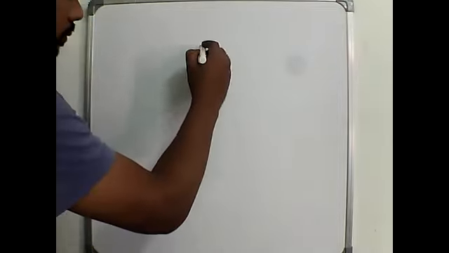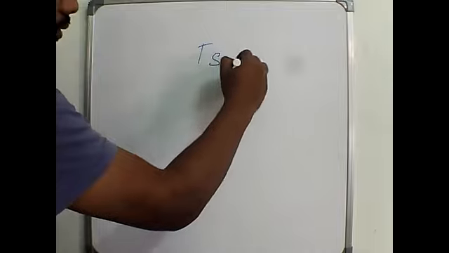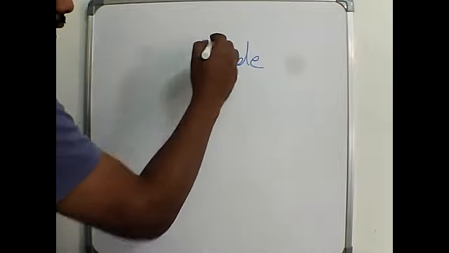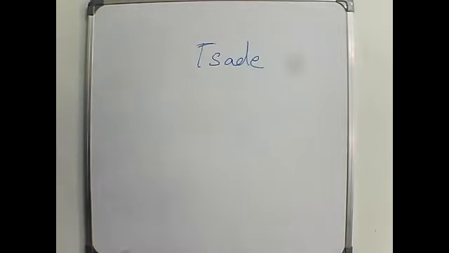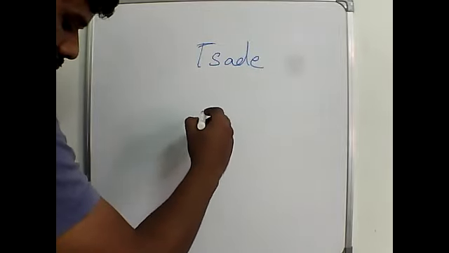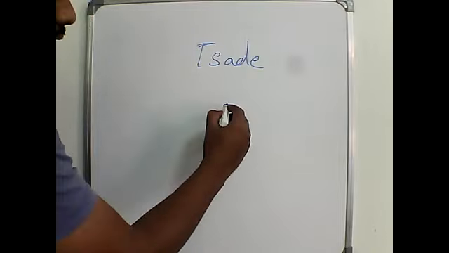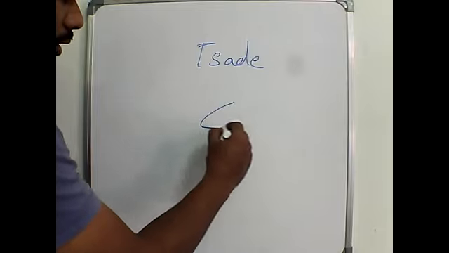Sade. Okay. The next letter is Tsade. This letter is a little bit difficult. Just watch me carefully how I am writing.